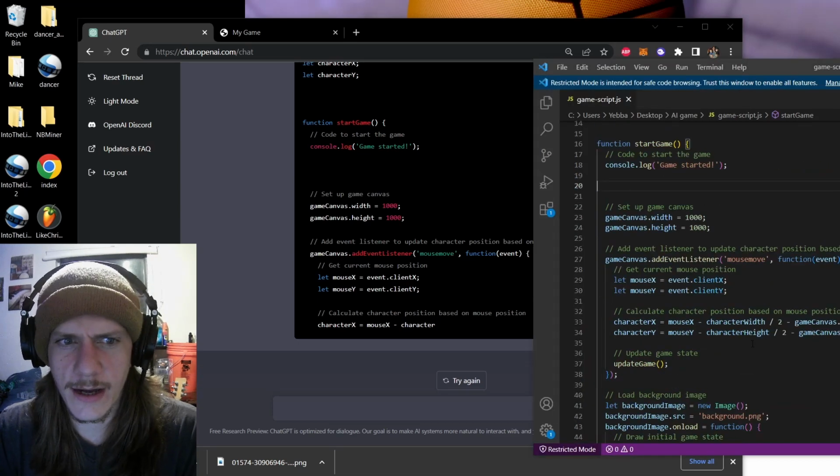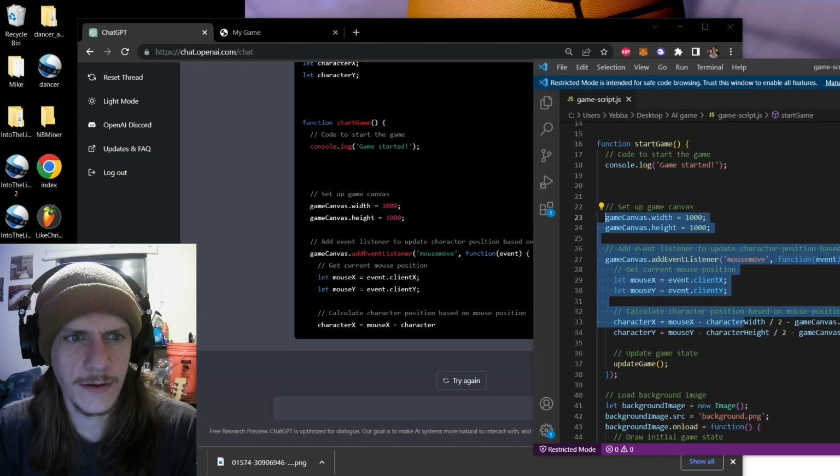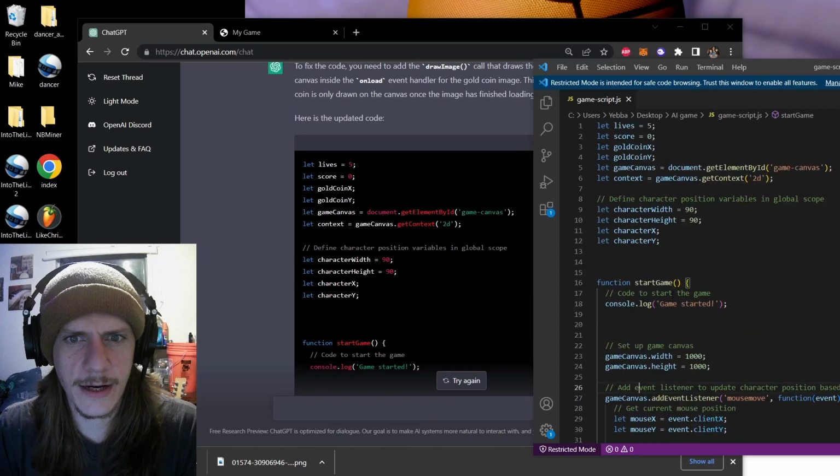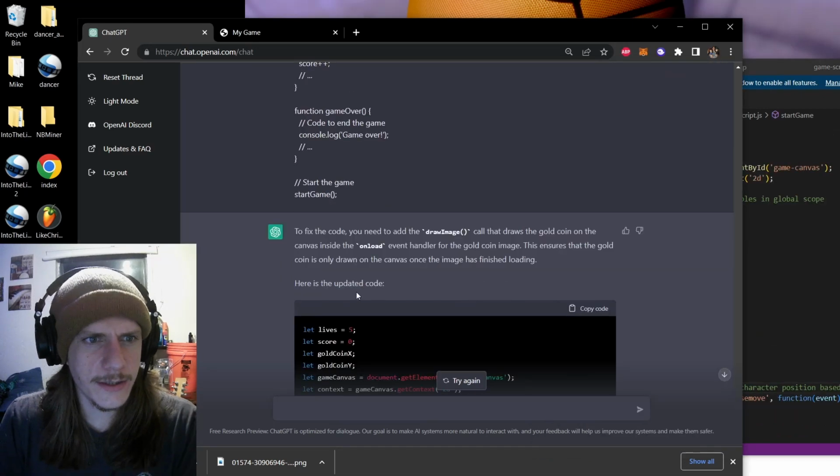So this time it just stopped pretty soon. It only made it to right here. And when I'm looking at all this, I'm pretty sure it's identical, so I'm not going to copy anything. Alright, so that was pointless.